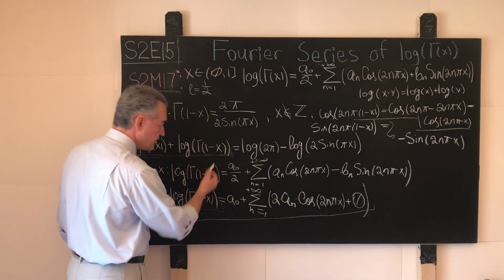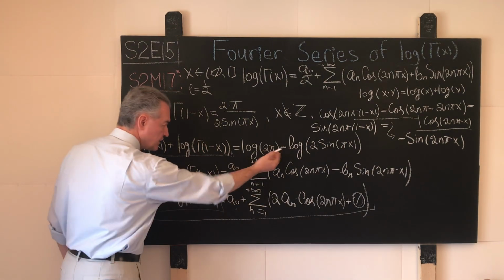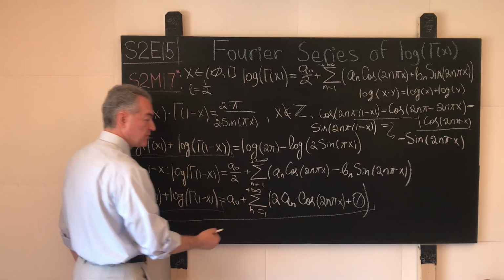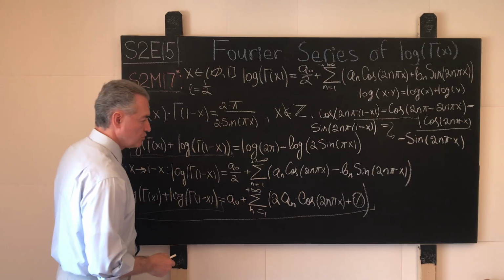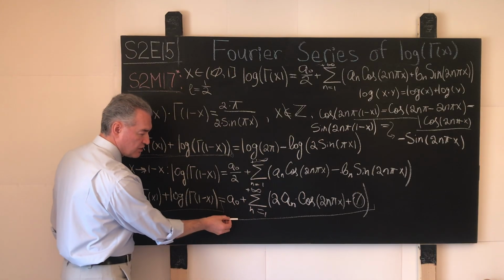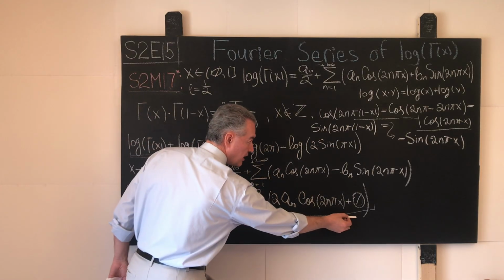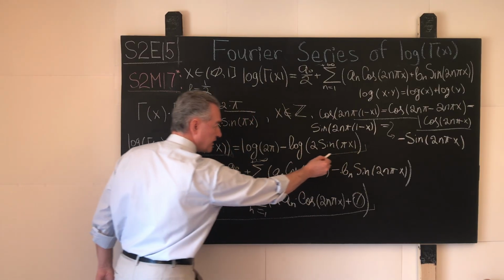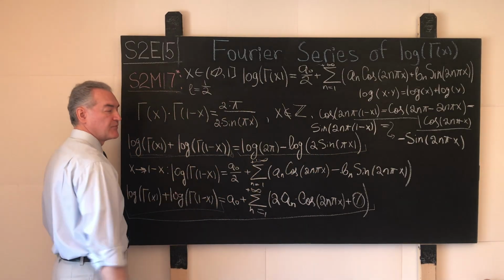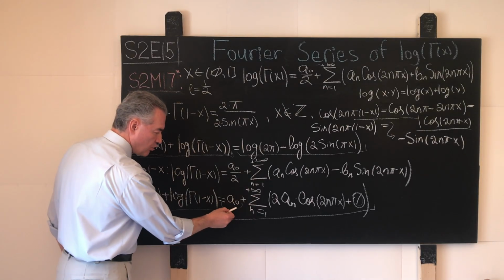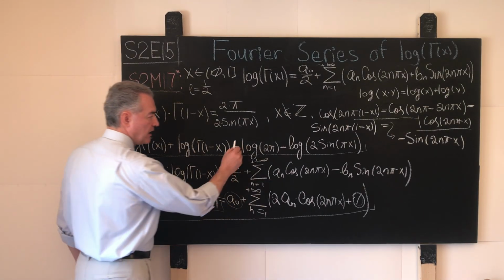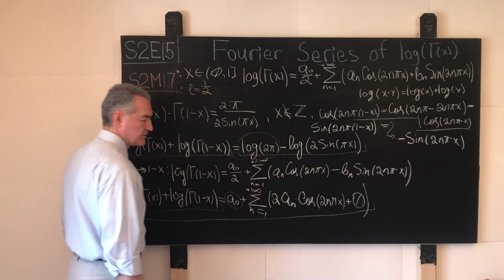That means that if the left-hand sides of these 2 equalities are the same, it means that the right-hand sides of these equalities are the same. So now we juxtapose the right-hand side over here against the right-hand side over here. And what do we see? Exactly. We see that this number over here is a constant, and this number over here is a constant.